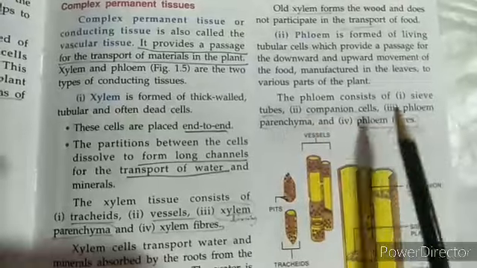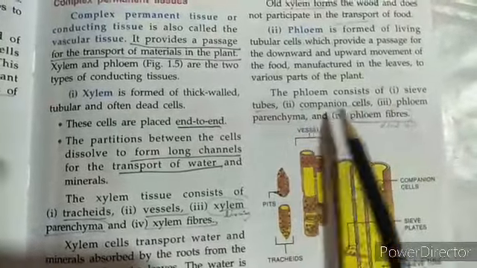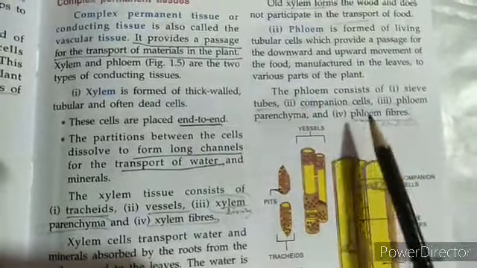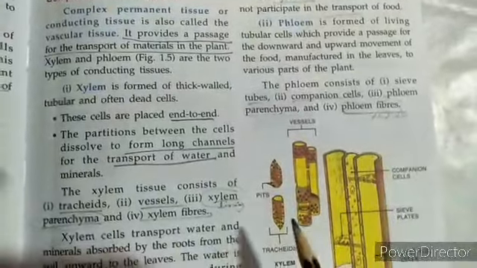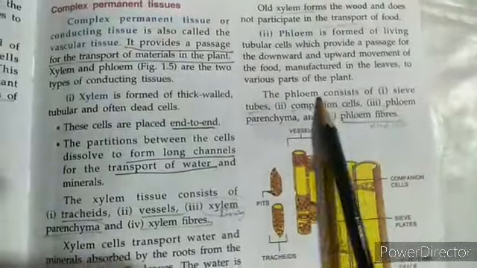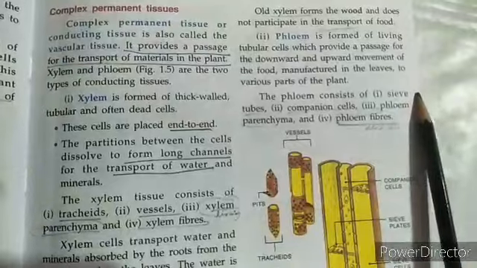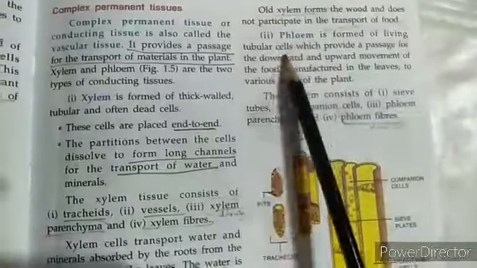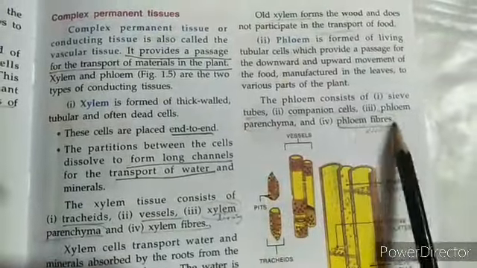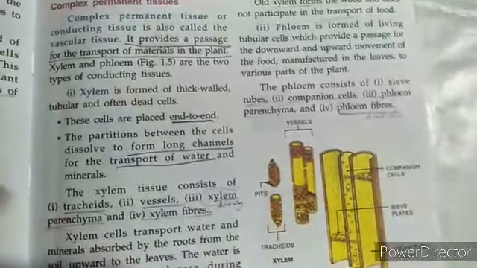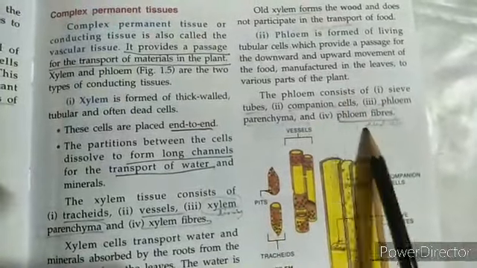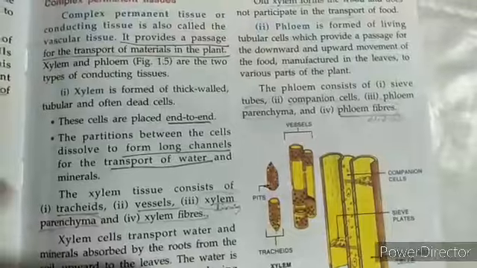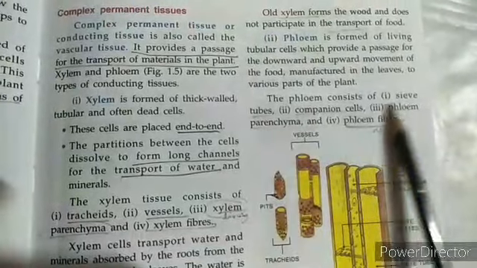The phloem consists of sieve tubes, companion cells, phloem parenchyma and phloem fiber. Most of the phloem is living, but phloem fiber is the dead part. So the exception in phloem is the phloem fibers that are dead, whereas all the others are living.